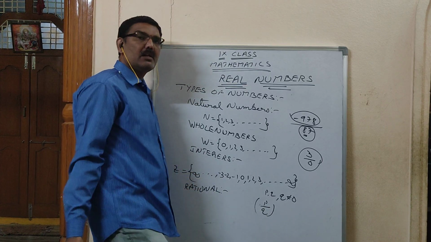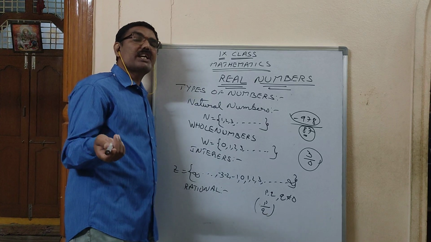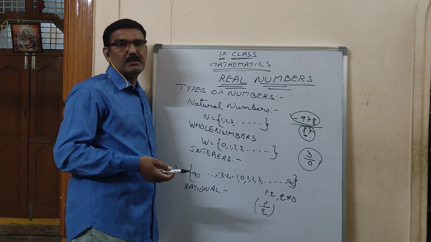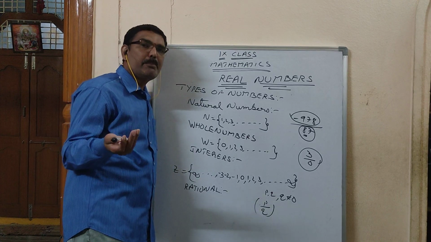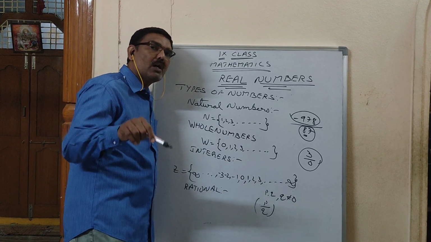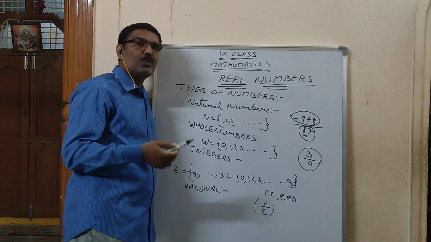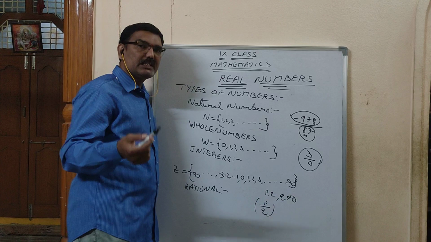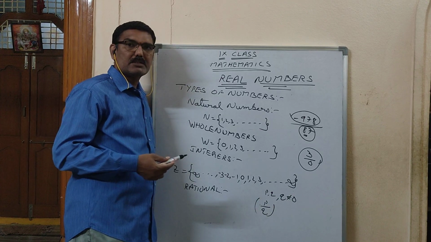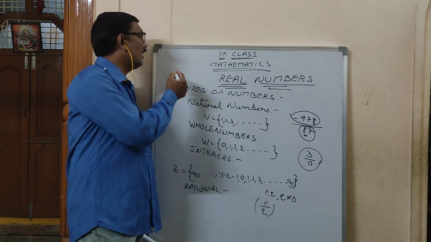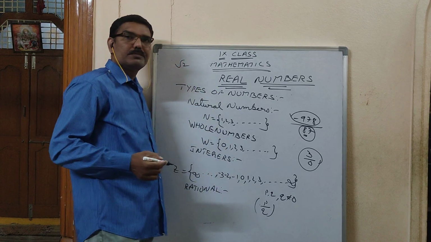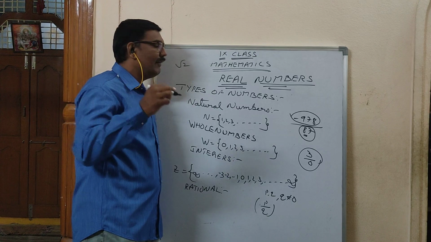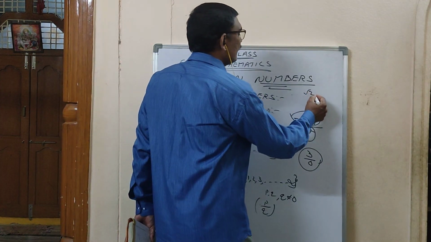What is rational? A number which can be expressed in the form of p by q is called a rational number. Its opposite: a number which cannot be expressed in the form of p by q is called an irrational number. Can you guess some irrational numbers? The irrational numbers are root 2. So one student will say that, sir, I will write root 2 as root 2 by 1.